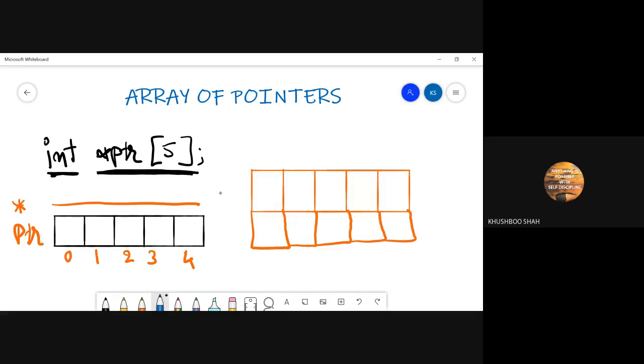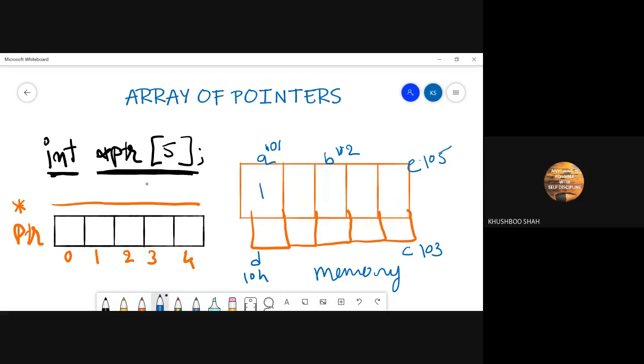Okay, so this is memory, and here let's say I have some variables. Let's say this is A, this is B, C, D, and E, and each has some address. Let's say 101, 102, 103, 104, 105.